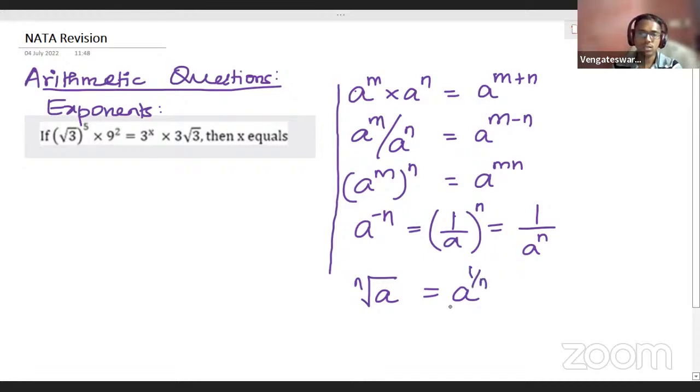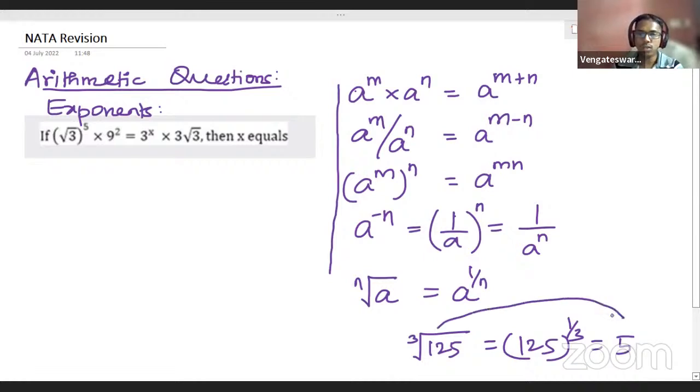Understand? For example, if I want to give an example, cube root of 125. If you want to write it, you can write it as 125 to the power 1 by 3. And what is the answer for this? The answer will be 5, because this is cube root. So when you have a cube root, you can write it as a power of 1 by 3.